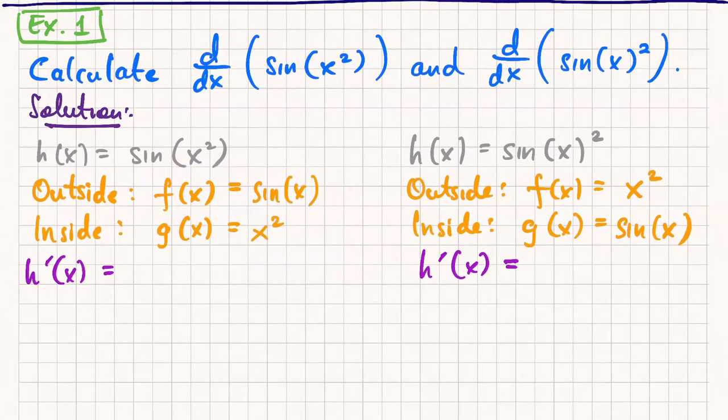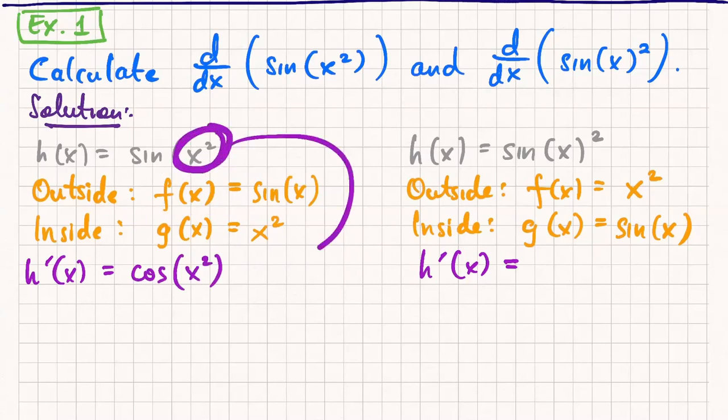Because chain rule tells us what? The first term is going to be not cosine of x. It's going to be cosine of x squared, right? Whatever was already inside stays inside. It does not become cosine of x. It just becomes cosine of x squared. Then chain rule tells you, okay, well, the inside function is this function x squared, so I need to multiply the whole thing by its derivative, by 2x.